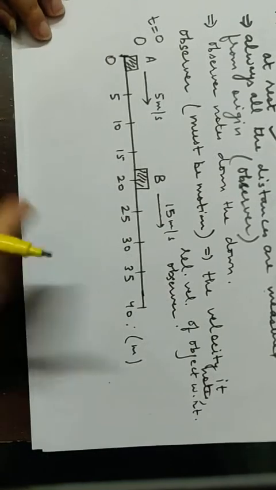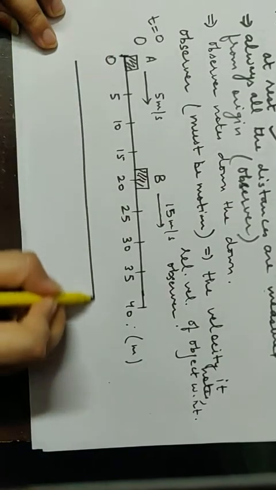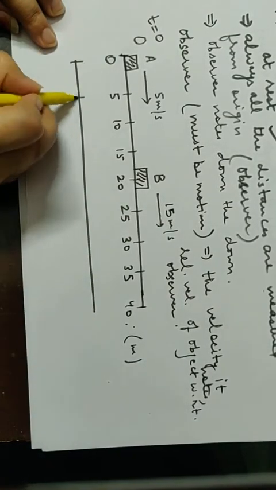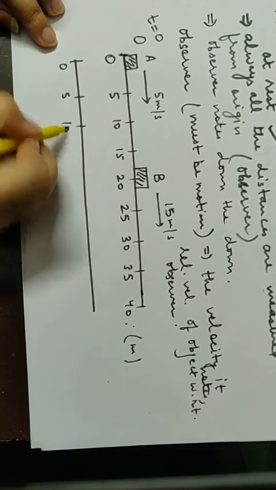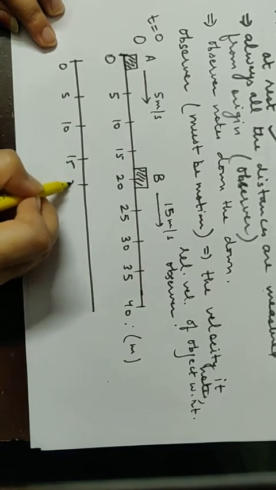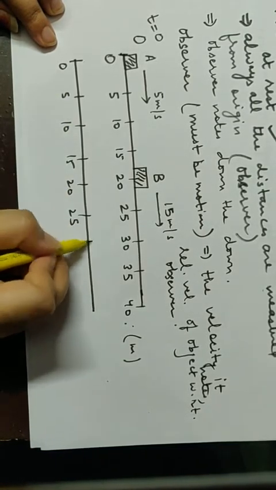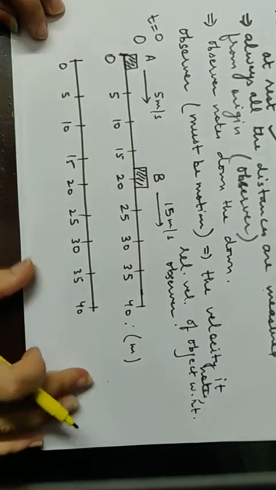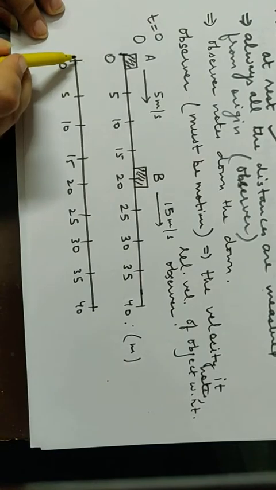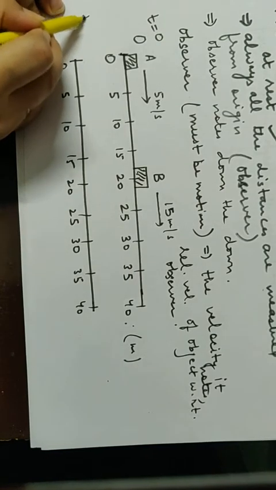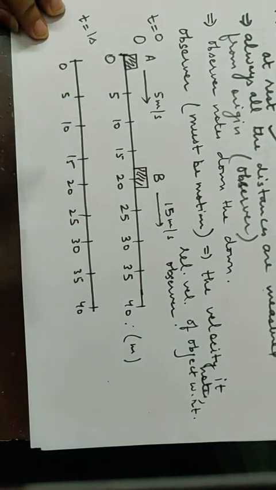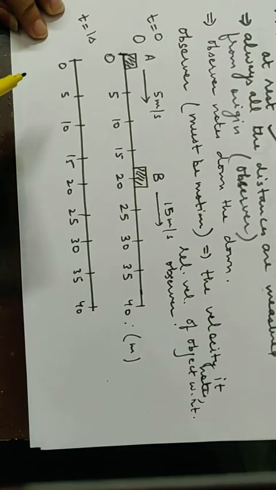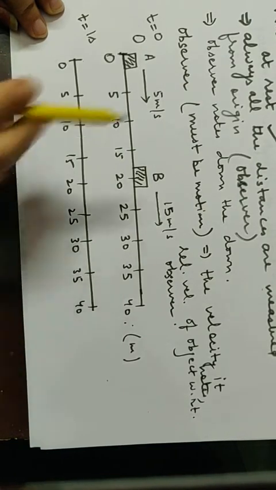And same diagram, if I have to again draw 0, 5, 10, 15, 20, 25, 30, 35, 40. Right. So again I need to consider this diagram, but at time equal to 1 second. 1 second has elapsed, and now where would be the positions?